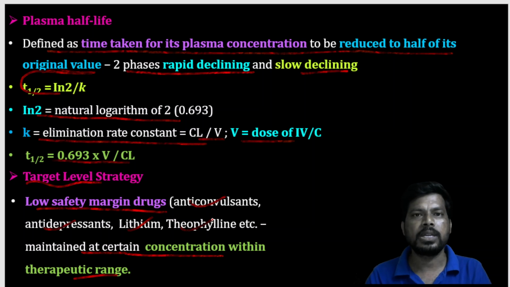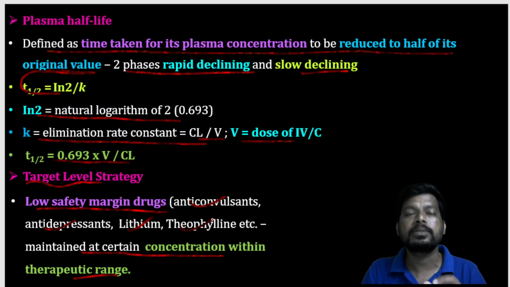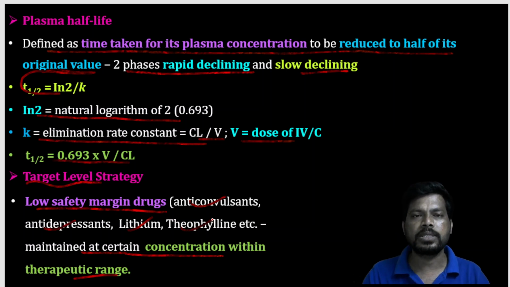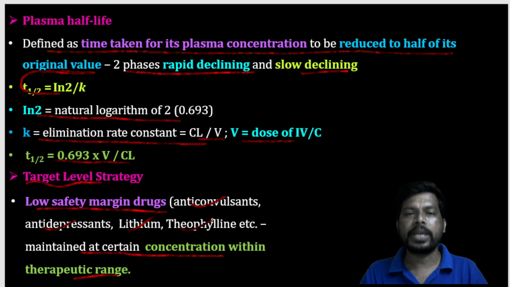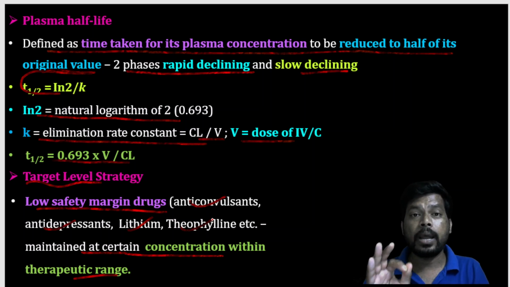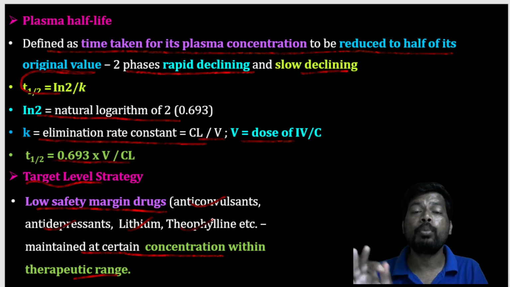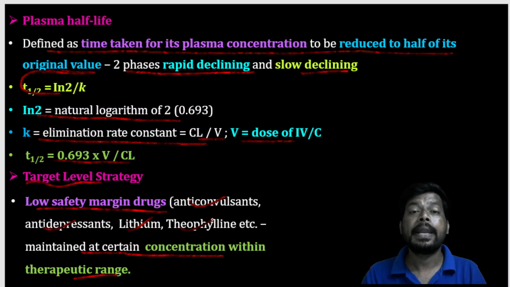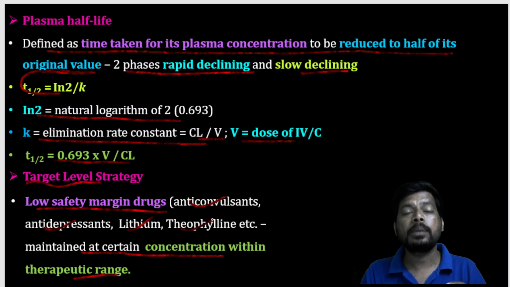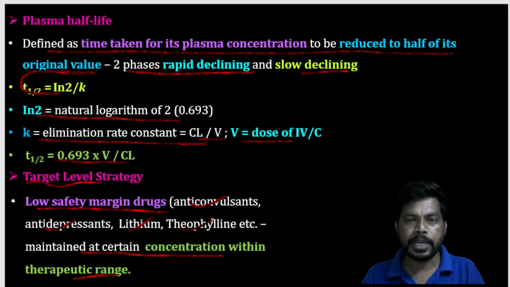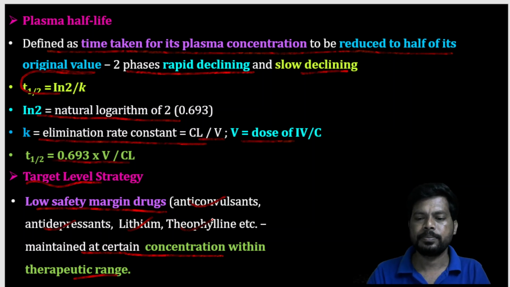These drugs are known as narrow therapeutic index drugs. A good therapeutic index means the drug has more beneficial effects than side effects. Narrow therapeutic index means the drug may show more side effects than beneficial effects when the dose is increased continuously.